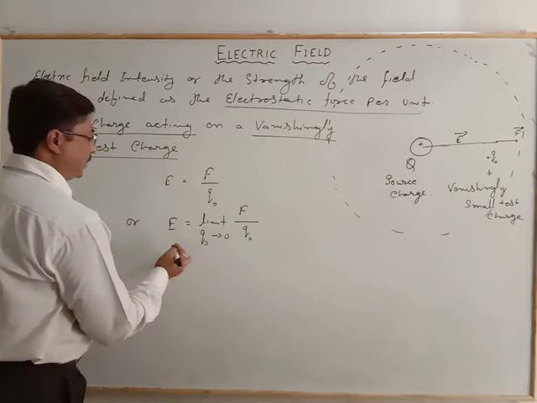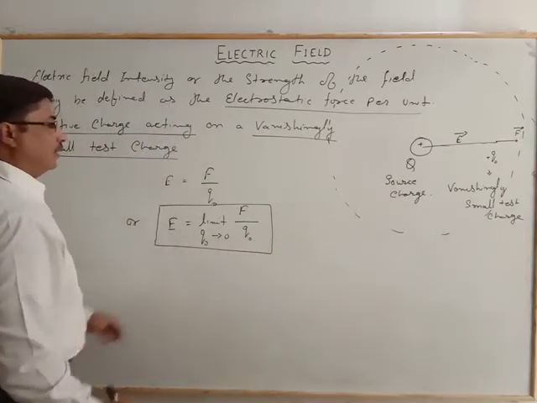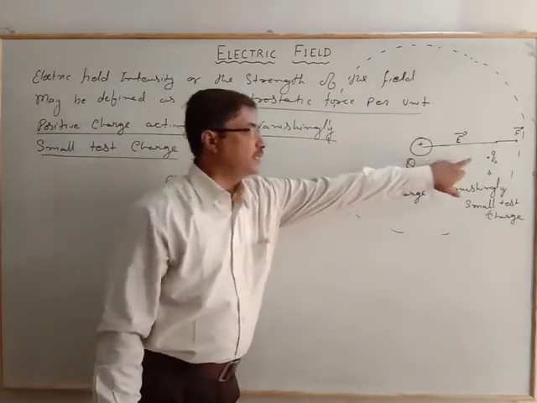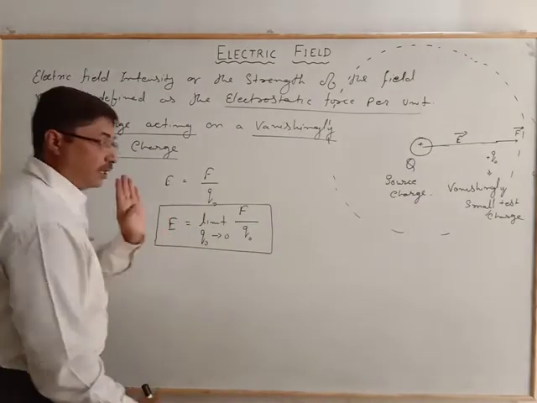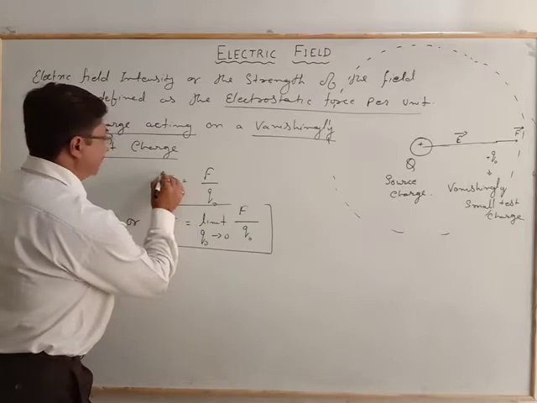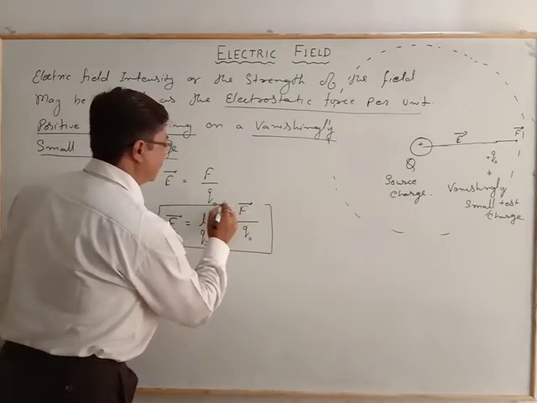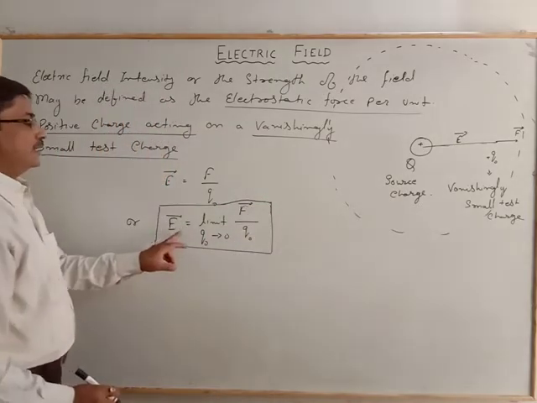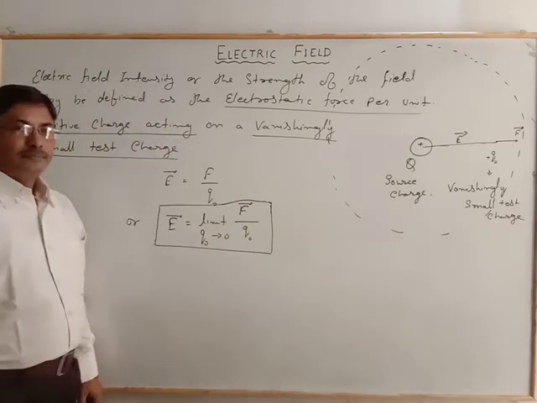Now this is the relation: electric field is the electrostatic force per unit positive charge acting on a vanishingly small test charge, and that is represented. Now one more thing, it is a vector quantity. Electric field is a vector quantity, so we will write the vector in both places. So the relation becomes E is equal to limit F by Q naught.